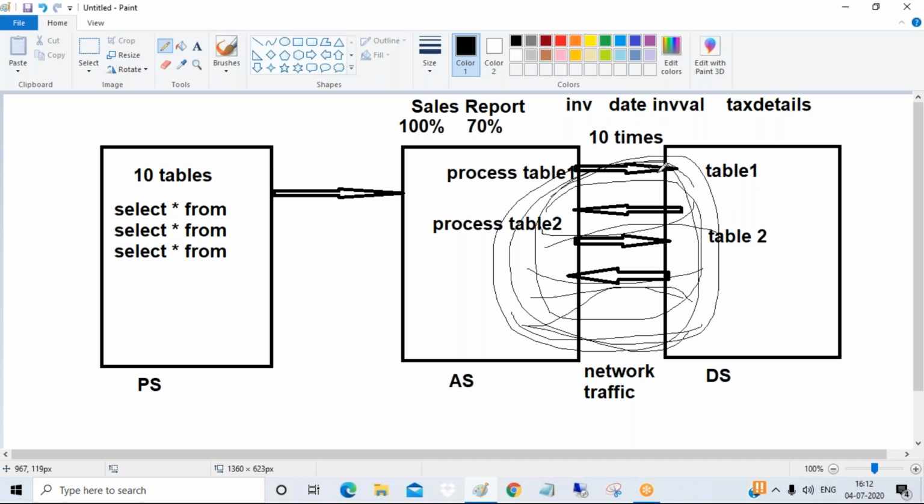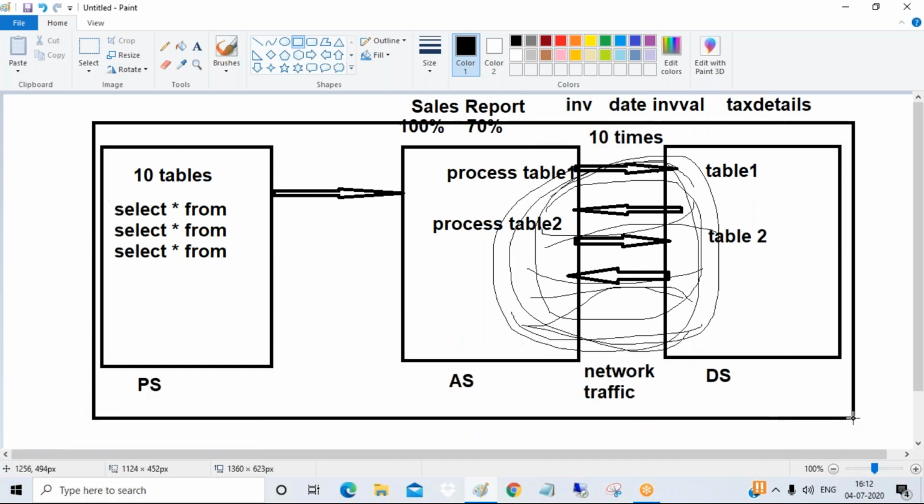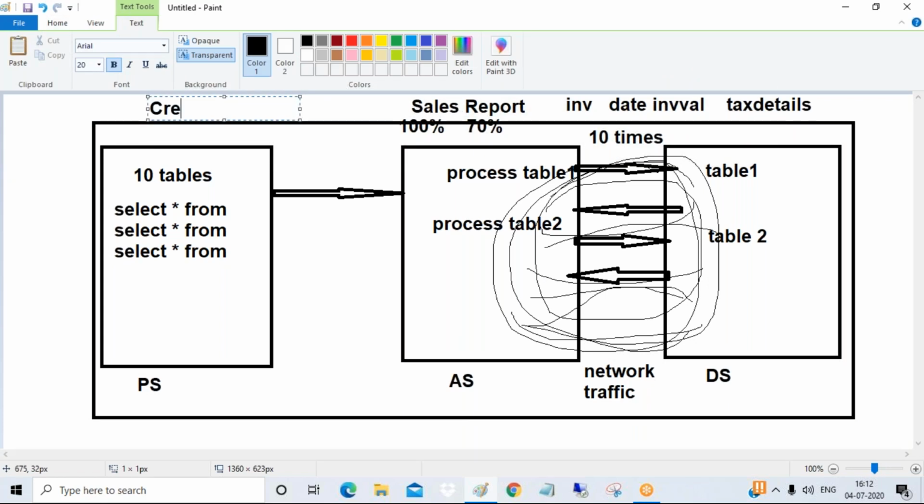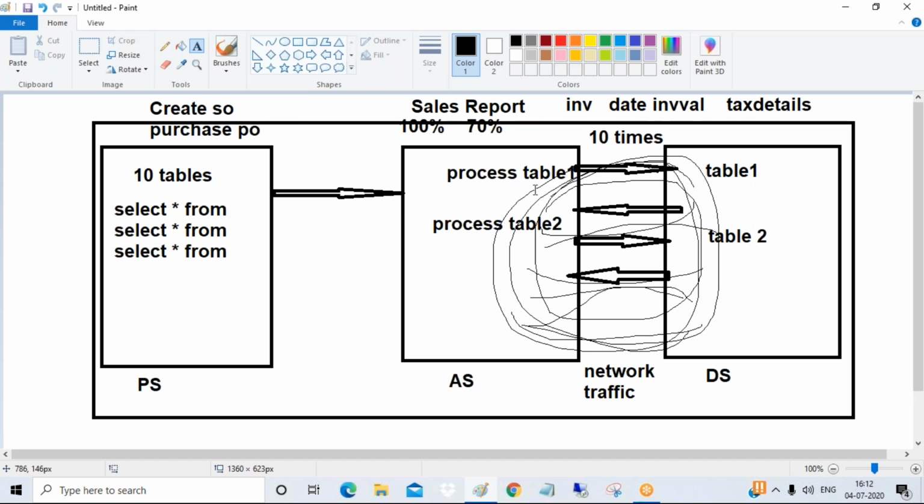And moreover, this entire ERP system is an OLTP system. This you need to understand; it's a very, very important thing, guys. For day-to-day operations in an ERP system, suppose you want to create a sales order, a purchase order, an employee, any transactional data, any employee number, we need to use this system itself.